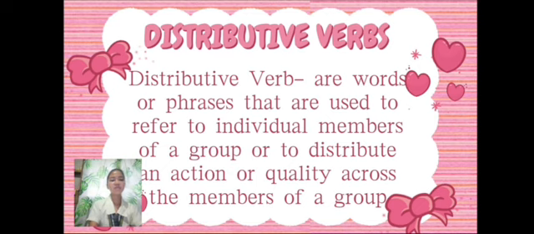Second, use with distributive words or phrases. Often paired with distributive determiners like each, every, either, neither, or distributive phrases like one by one or each one. Example, each child took a turn. Took applies to every child individually. Third, singular agreement. Distributive words like each or every make the subject singular, so the verb agrees in singular form. Example, each of them plays well.